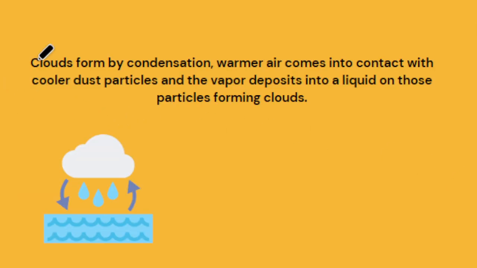Next example is cloud formed by condensation. Warmer air comes into contact with cooler dust particles and the vapor deposits into a liquid on those particles to form clouds. So yes, the formation of clouds includes both processes, and its result is the rain on the earth, due to vaporization and condensation. Both are involved in the process of formation of rain.